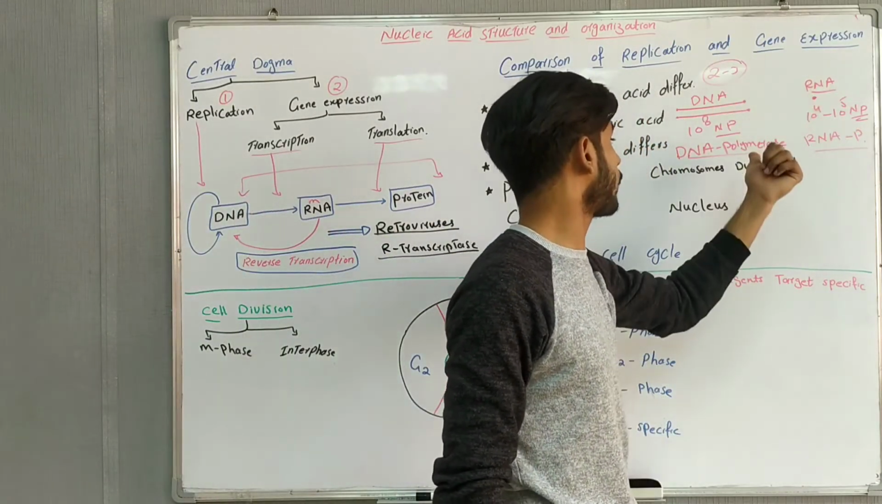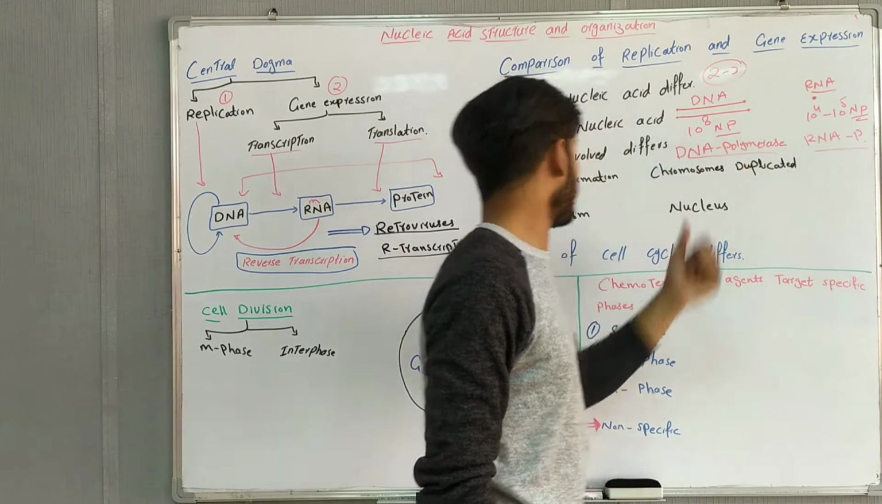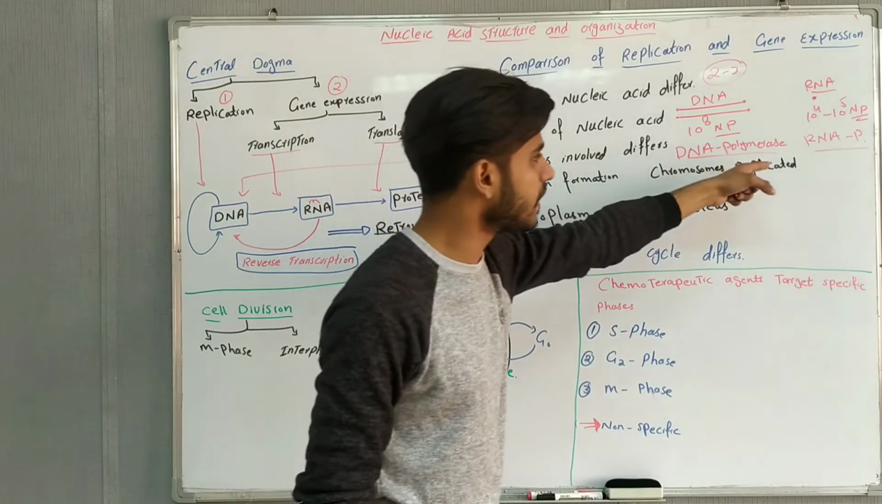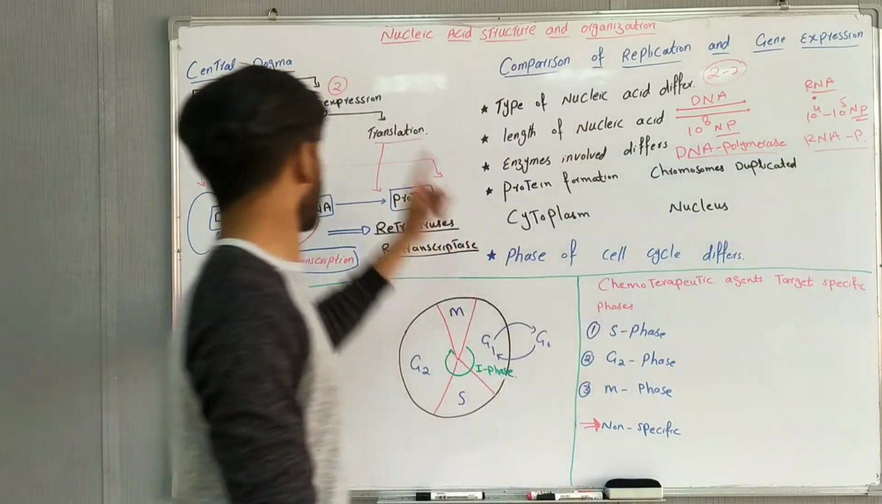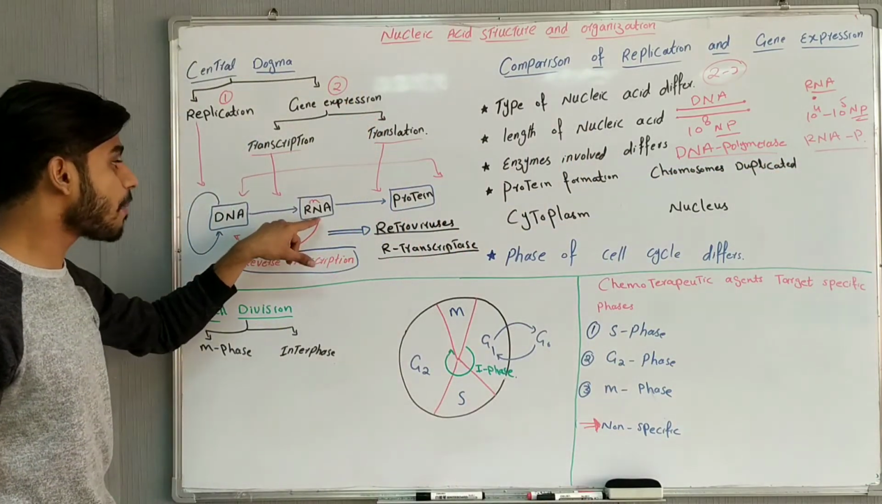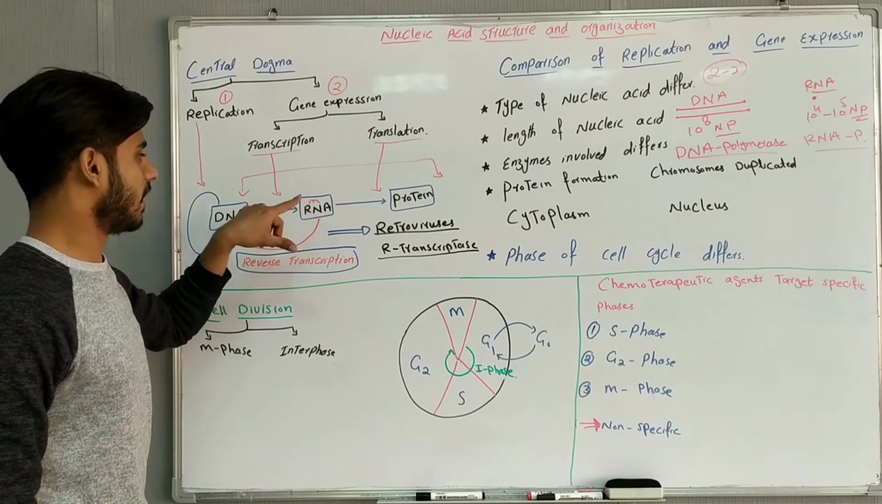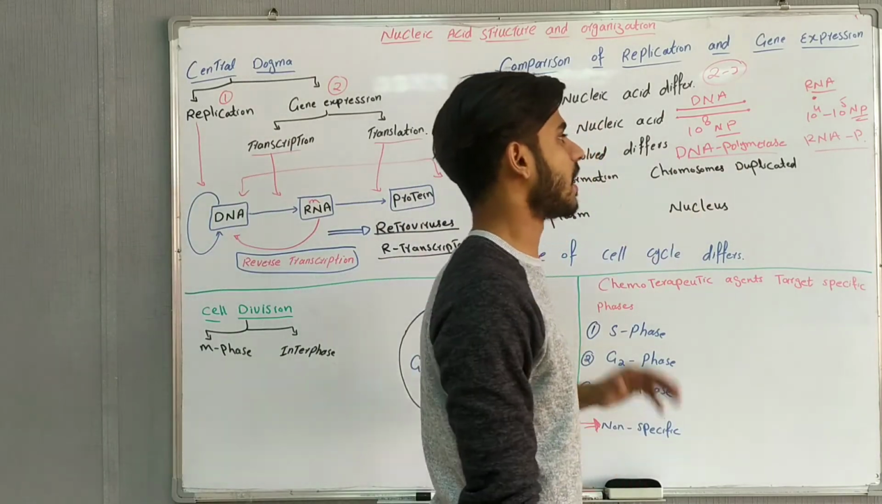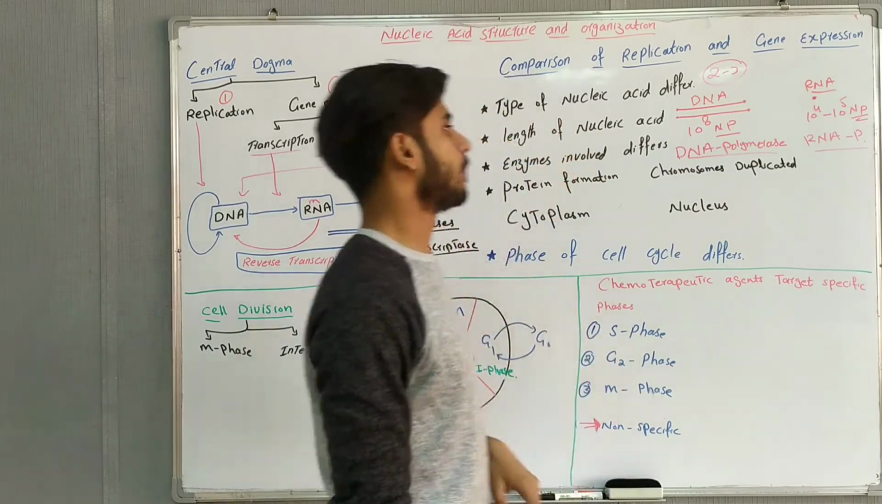In replication we have to produce deoxyribonucleic acid copies, so the enzyme involved is DNA polymerase. But in transcription, gene expression, we have to produce ribonucleic acid, so therefore the enzyme involved is RNA polymerase.